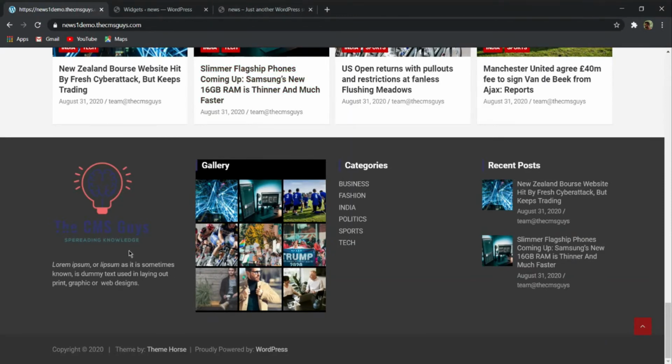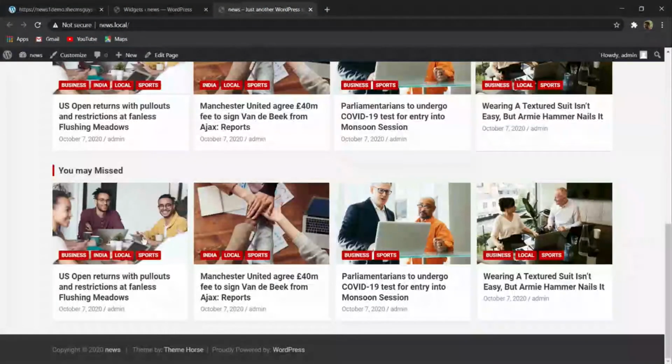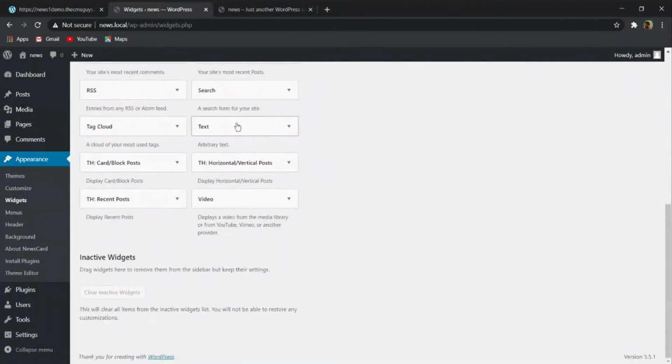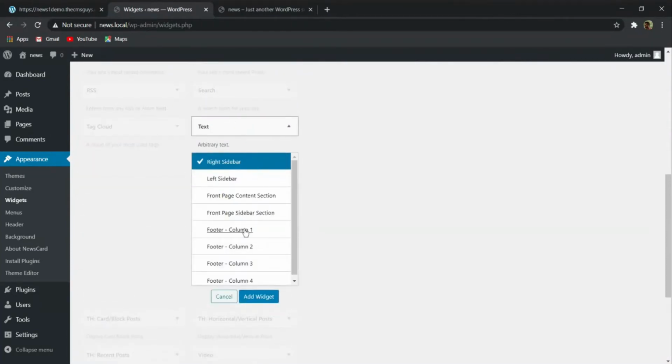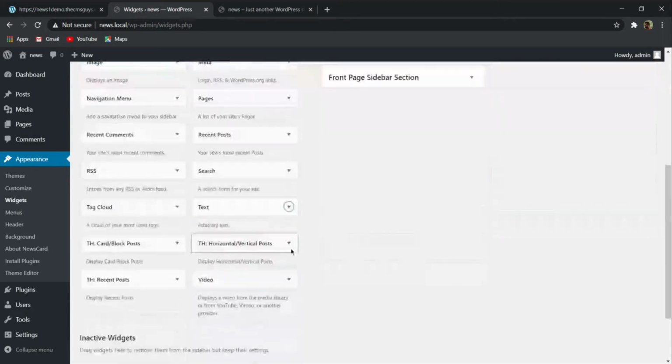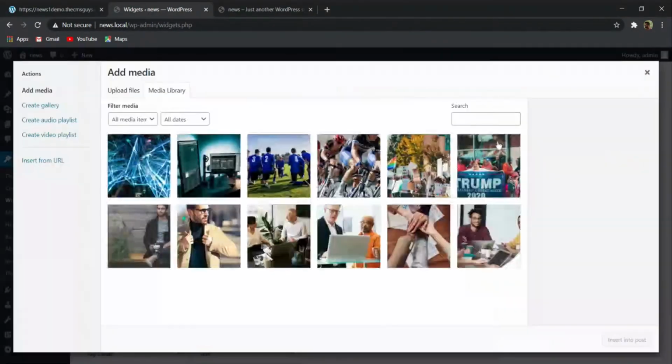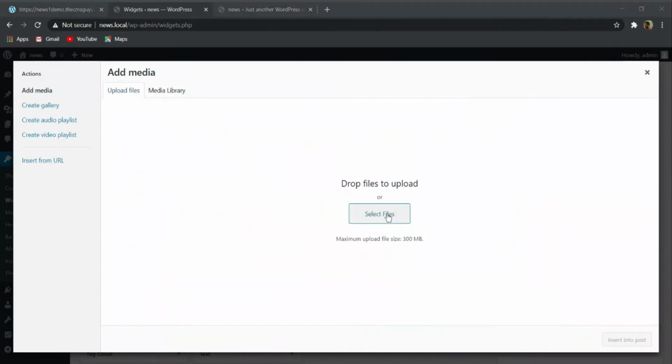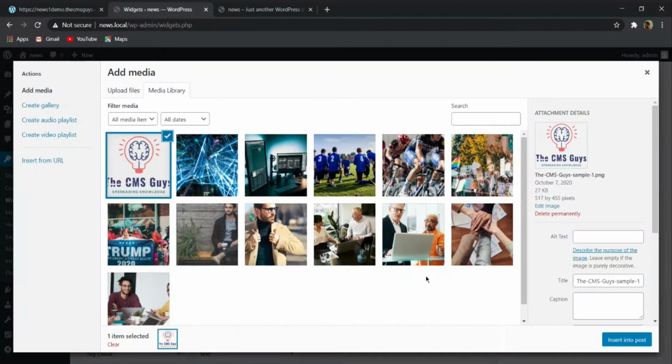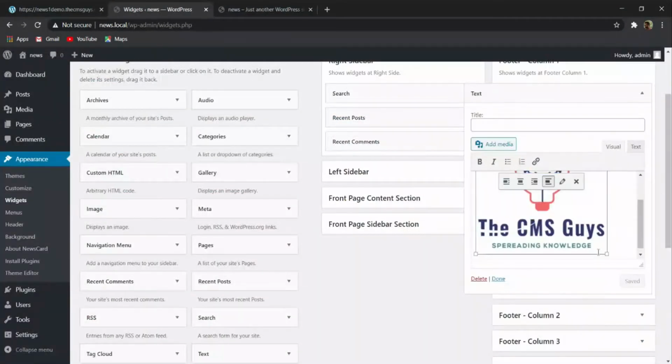So basically what you will have to do on the first column, here you can see that we have one logo and some text over here. So let me copy this text from here. Simply click on this and tick mark this footer column 1 and click on add widget. Now you have to click on add media to insert a logo. So here you can see that I have not uploaded my logo. So now I will click on upload file and then select a file. So now I will select my logo. So this one, this is my logo. Here you can see that I have selected my logo. Now I will click on insert post.